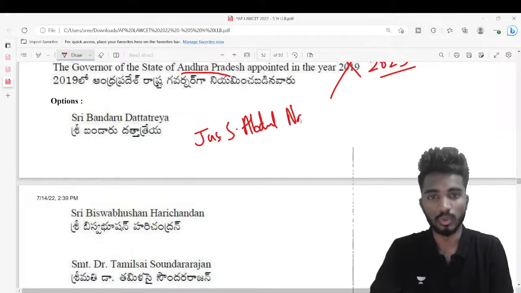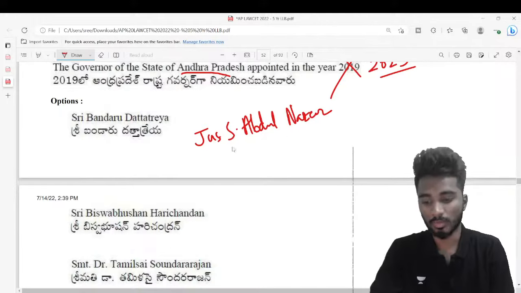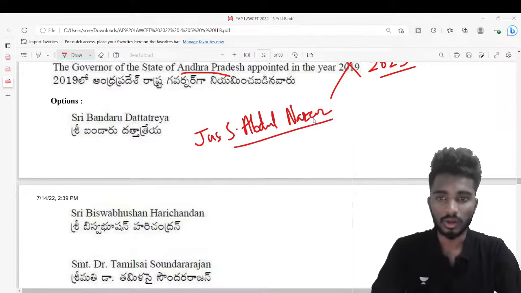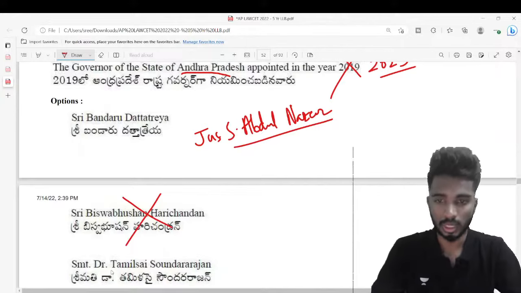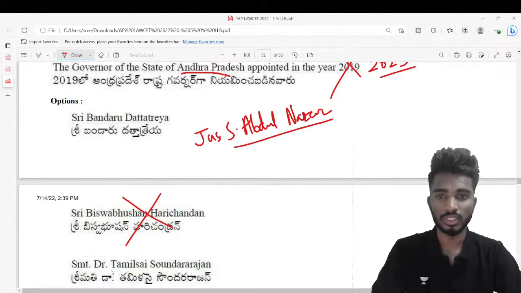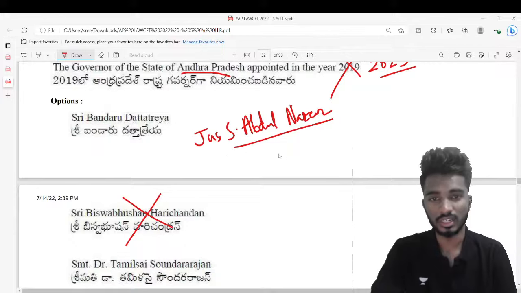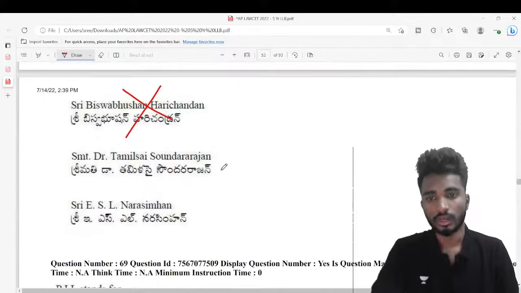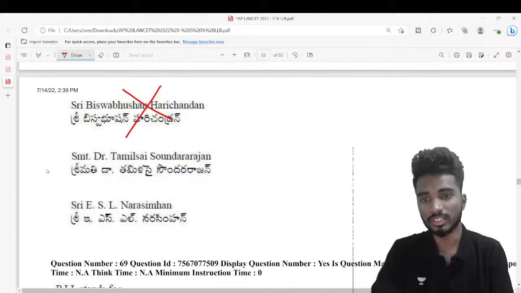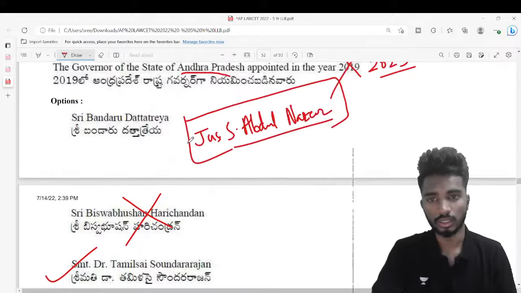So Justice Abdul Nazir was recently appointed as the governor of Andhra Pradesh. He replaced Mr. Bishwabhushan Harichandan. So this person was there. He was removed, and very recently Justice Abdul Nazir was appointed as the governor of Andhra Pradesh. Next, so Dr. Tamilisai Soundararajan is a governor of Telangana.